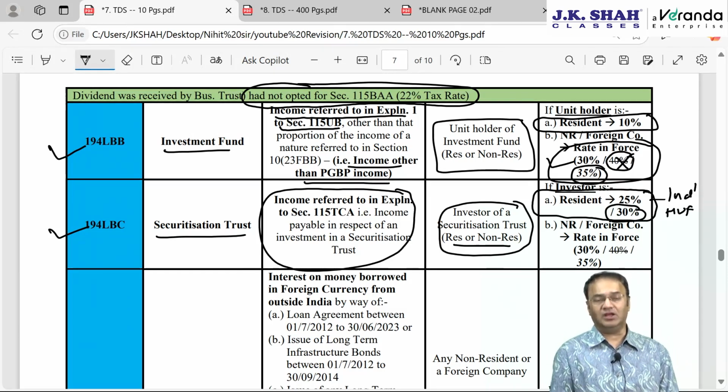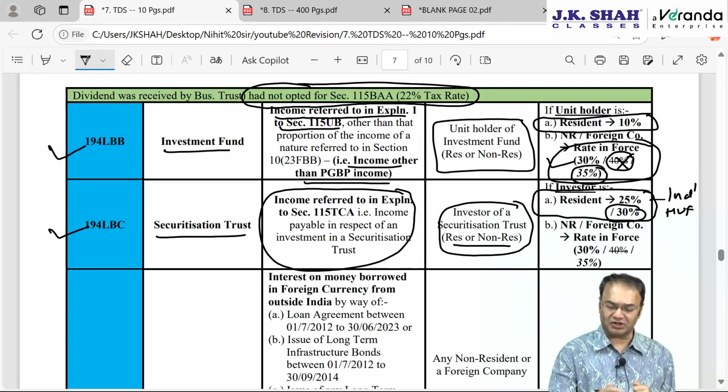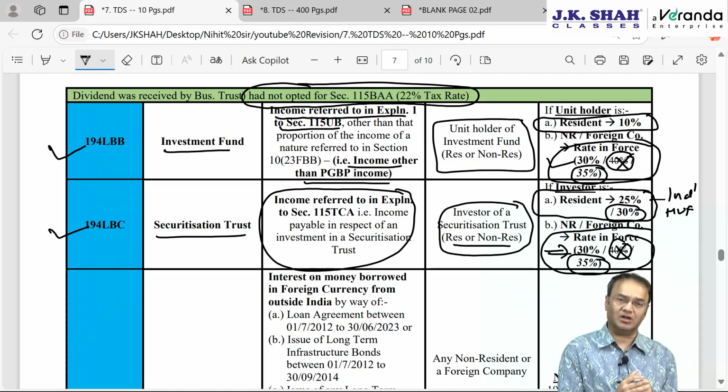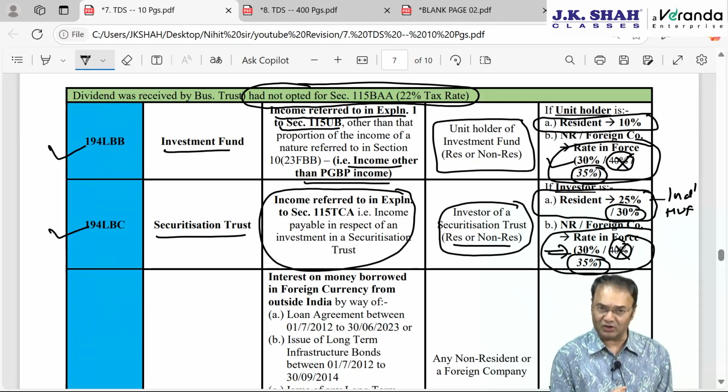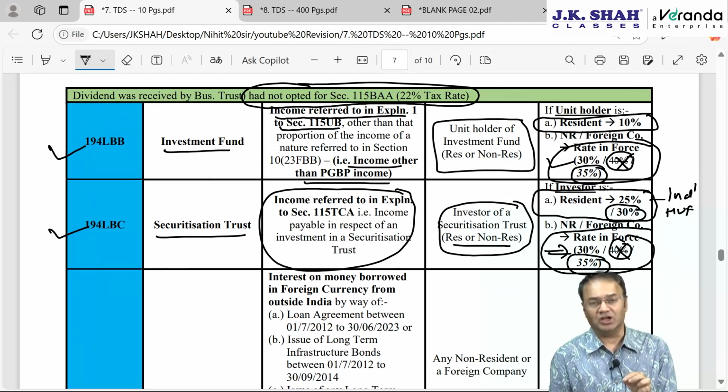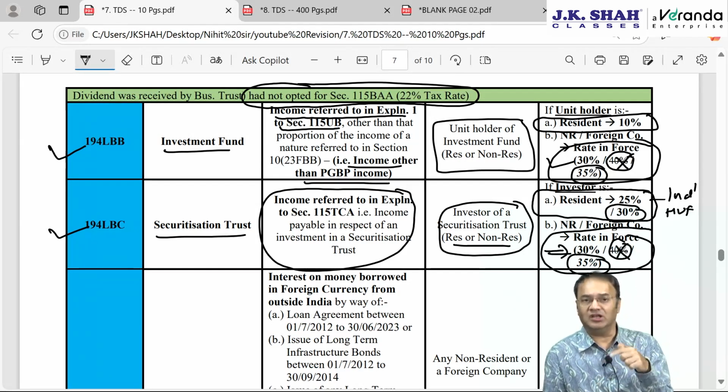And if payee, investor, is a foreign company or non-resident, then rate in force. And rate in force means foreign company 40%, instead of 40%, now it will be 35%. And if other than foreign company, other non-residents, then 30%. Of course, plus surcharge plus health and education cess. In none of the three sections do we have to bring into picture DTAA rate. DTAA rates are not to be brought into picture. When the assessee, unit holder or investor, files IT return and calculates his tax, he can take into account DTAA rate, but for TDS purpose, DTAA rate is not to be brought into picture.